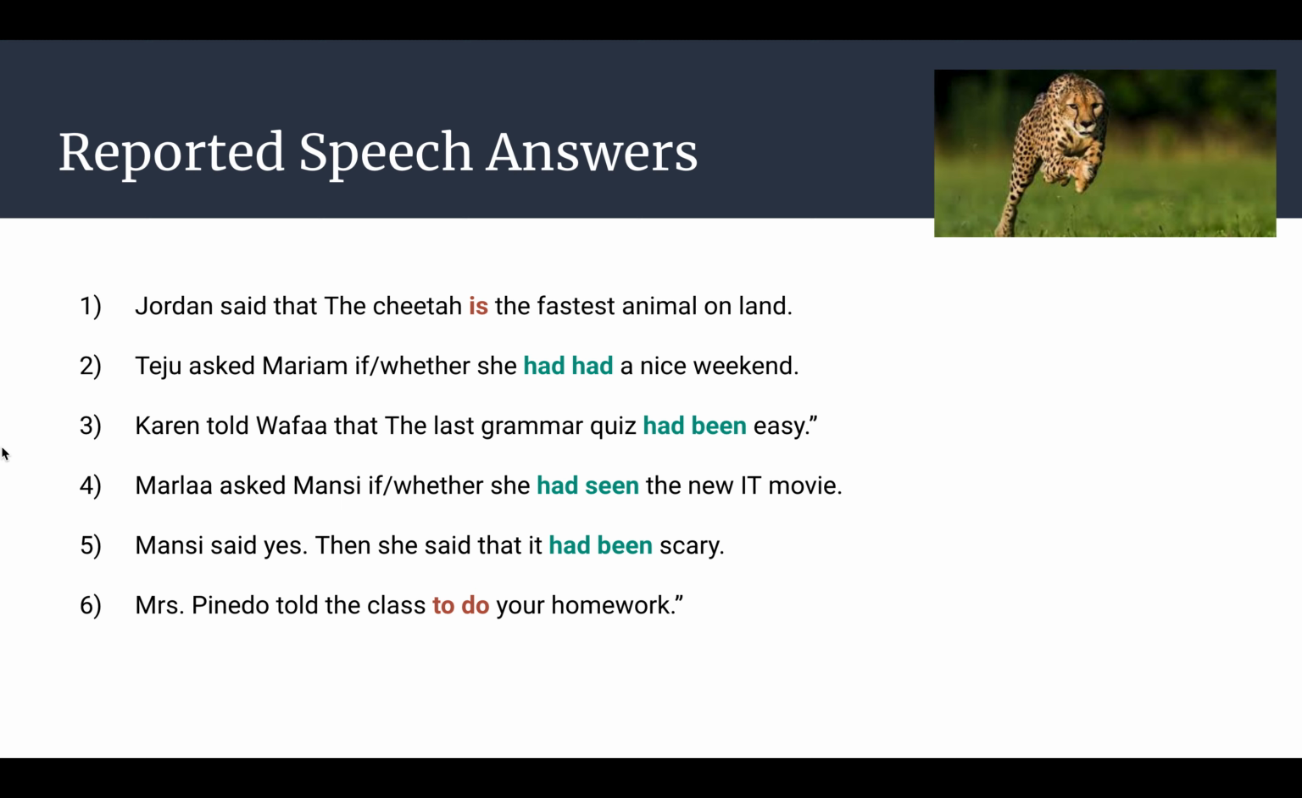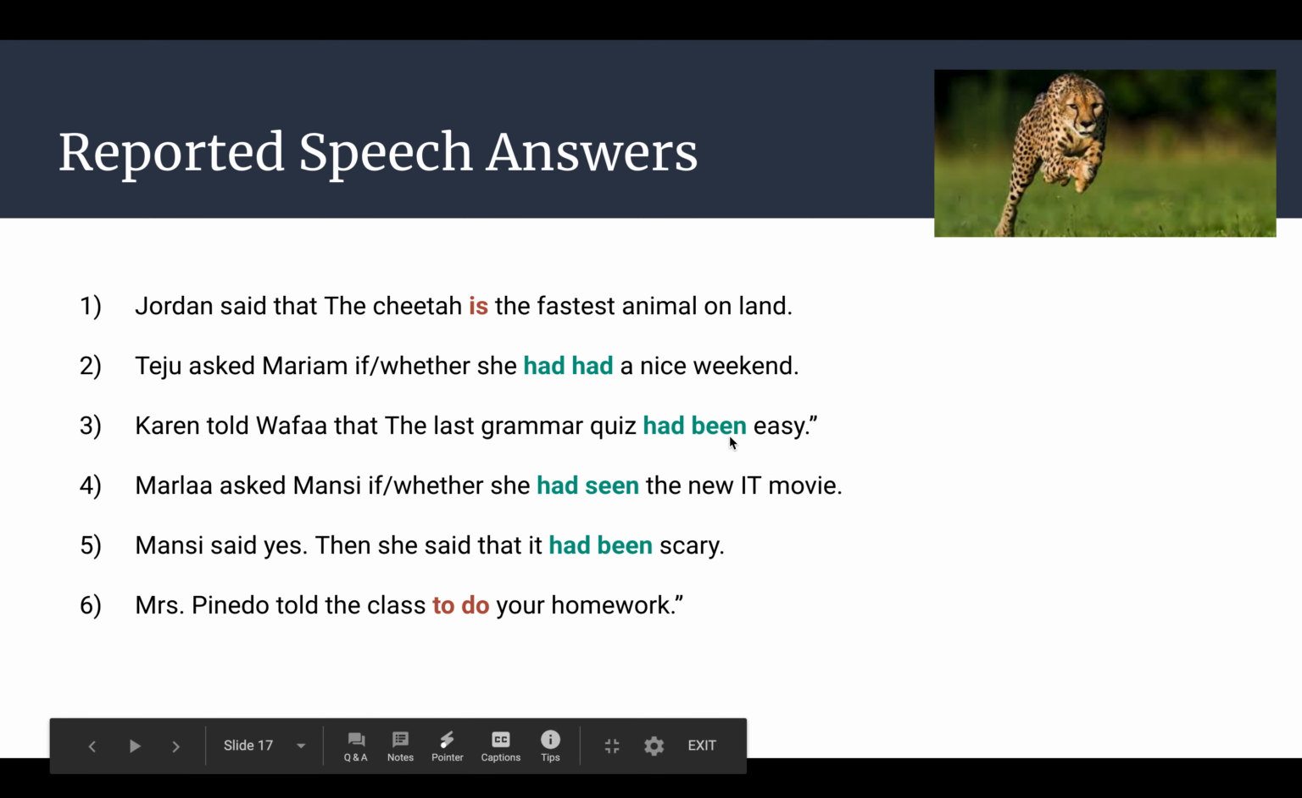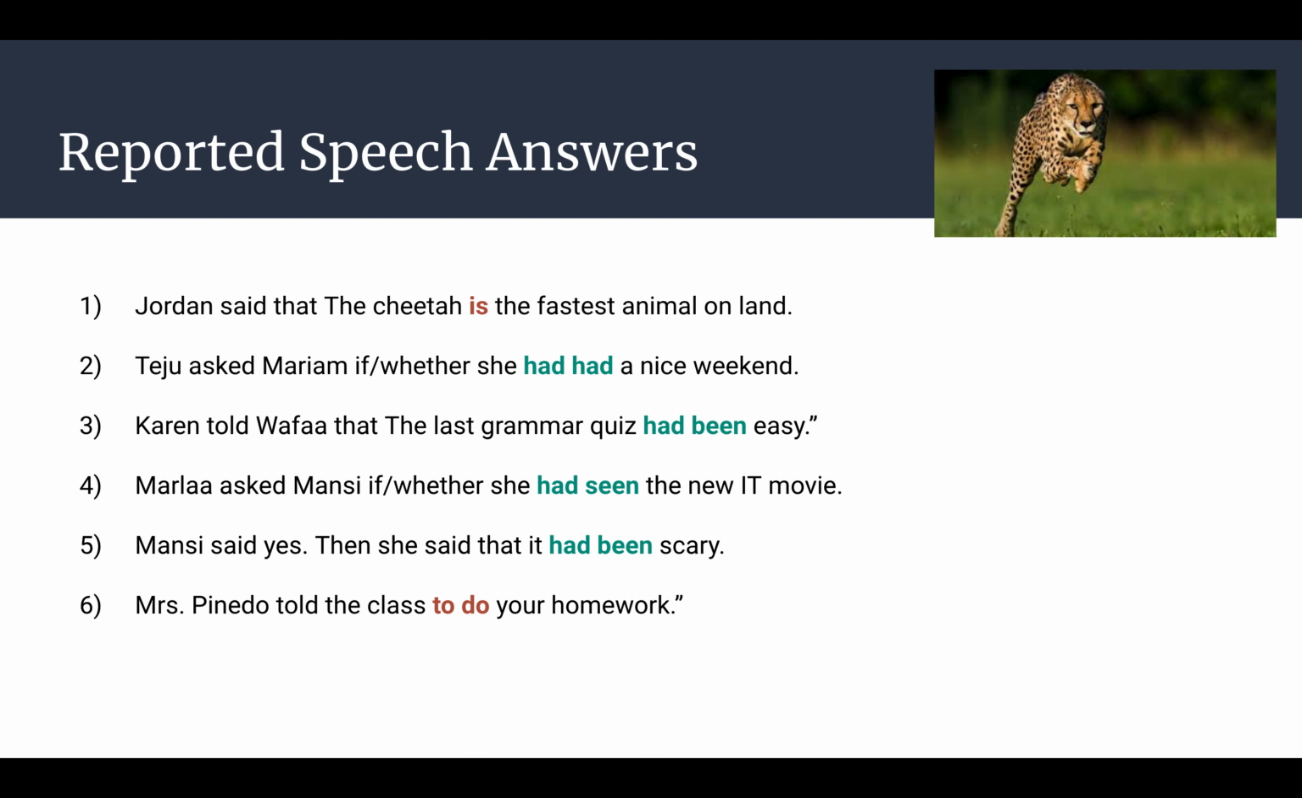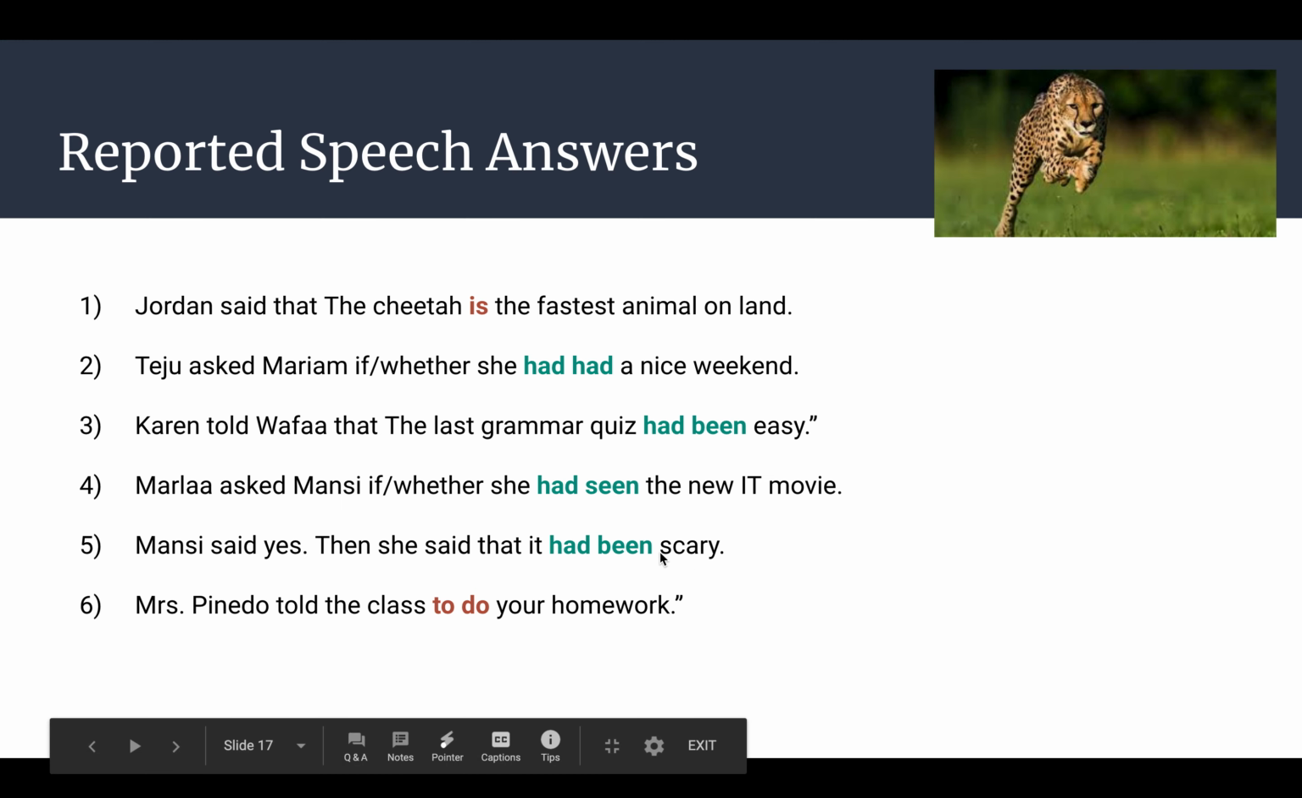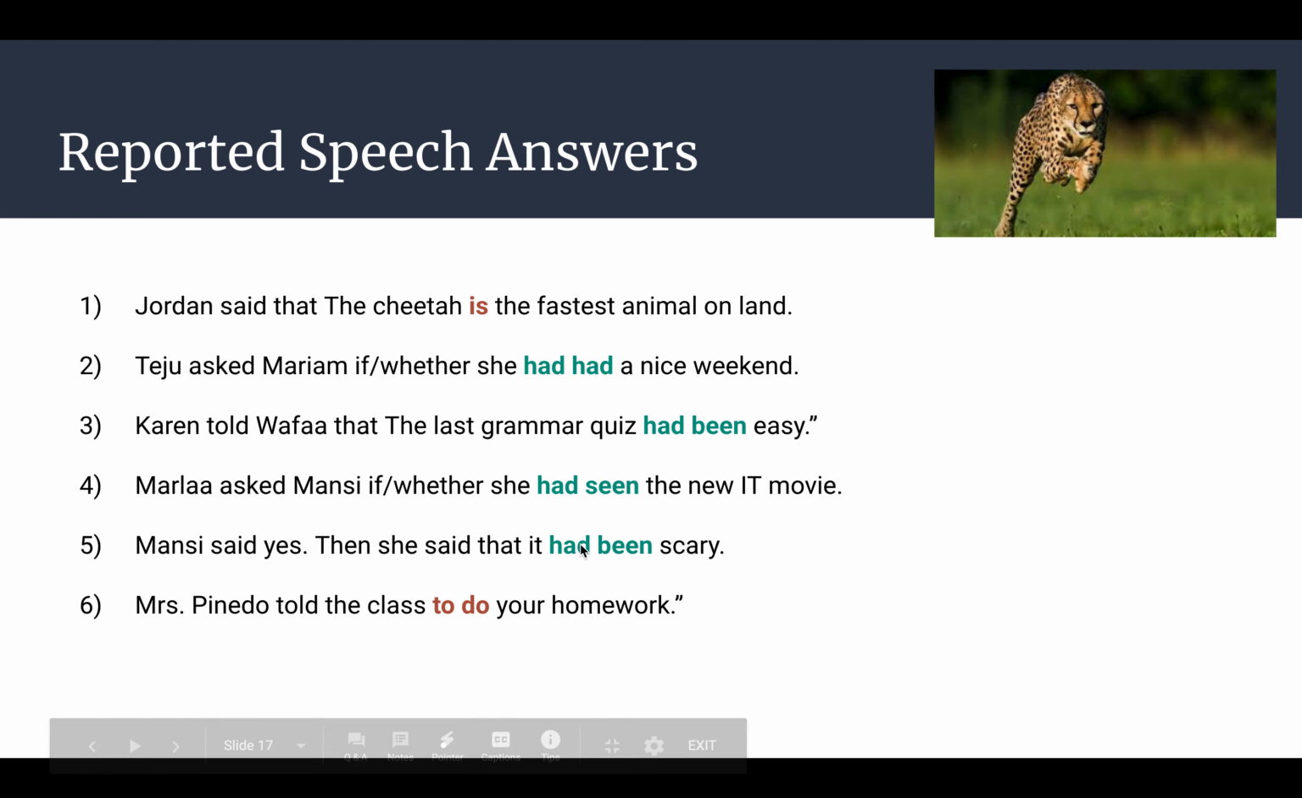Number 3, direct speech says, the last grammar quiz was easy. Once again, was is past simple, so in our answer here, we have had been, past perfect. Number 4, Marla asked Mansi, have you seen the new It movie? Have you seen is present perfect? So in our answer, we have past perfect in reported speech. Mansi said yes. Then she said it was scary. All right. So again, we have past simple, it was scary. The answer can be had been scary, or we could also say was scary. We could keep that in past simple as well as no change.